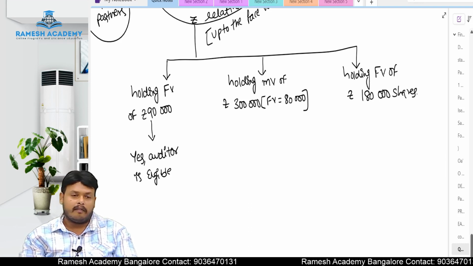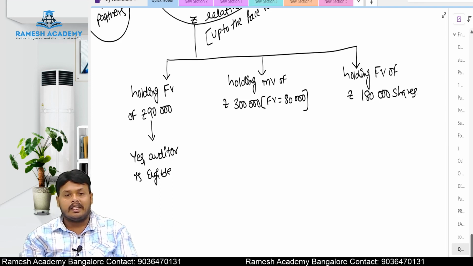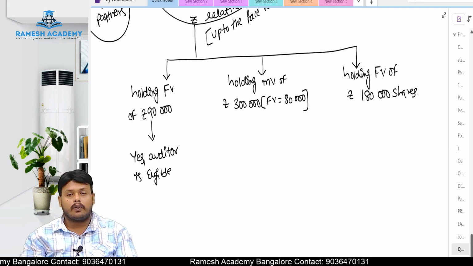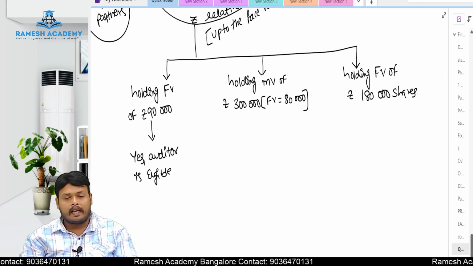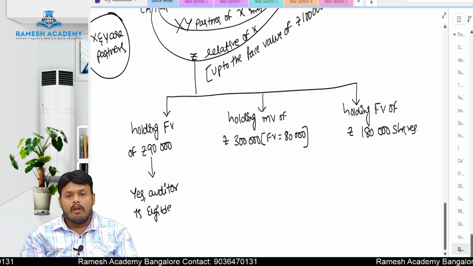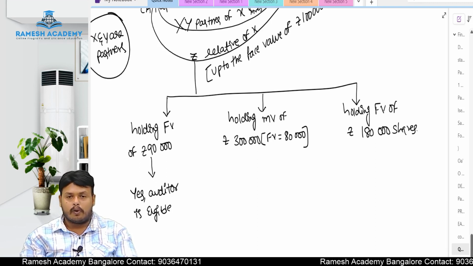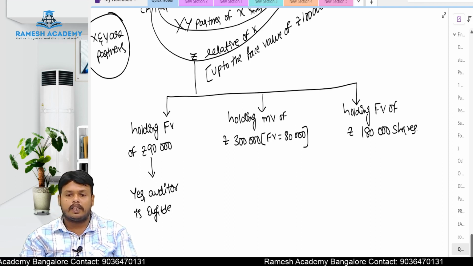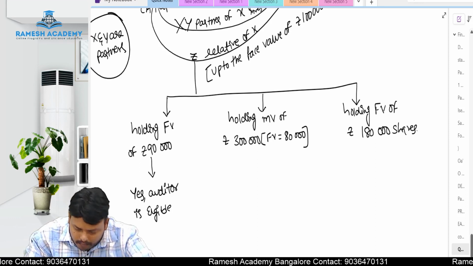Why? Because nowadays everyone will be investing in the mutual funds, shares, and all. That is a very quite common thing. That is the reason here relaxation is given in the case of a relative. If the relative is going to invest in that company up to the face value of rupees 1 lakh, then in that case auditor is eligible. That is, there is no issue. Next, second situation, holding market value of rupees 3 lakhs. Whatever the shares which is holding in that Tata Limited is 3 lakhs rupees market value, and the face value of those shares is 80,000. Whether the auditor is eligible or not eligible, the answer is yes.